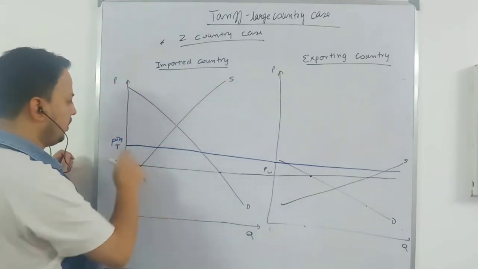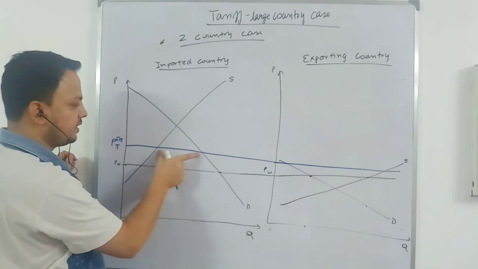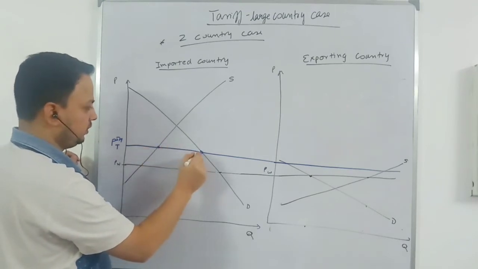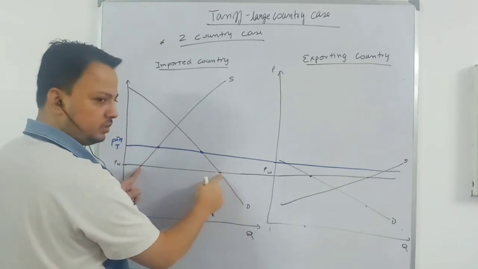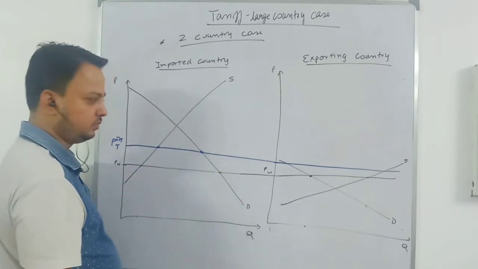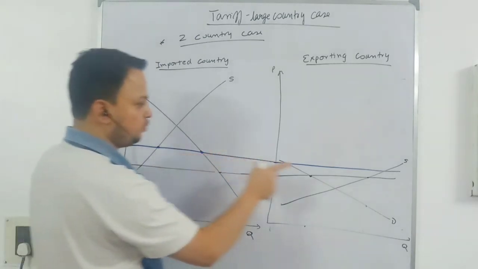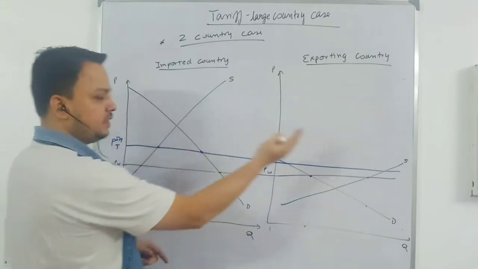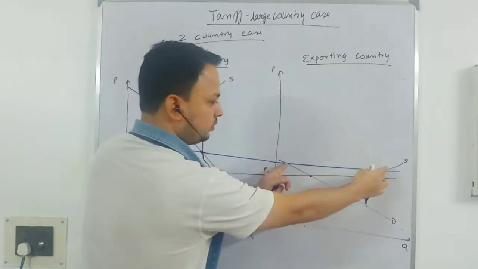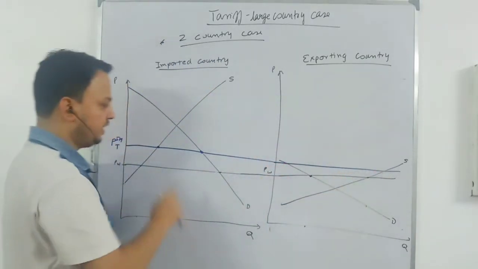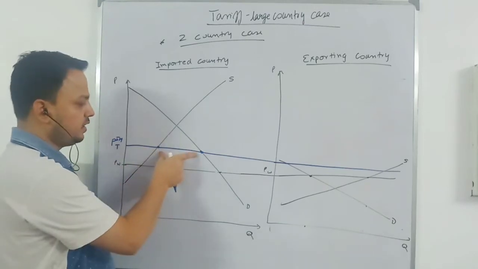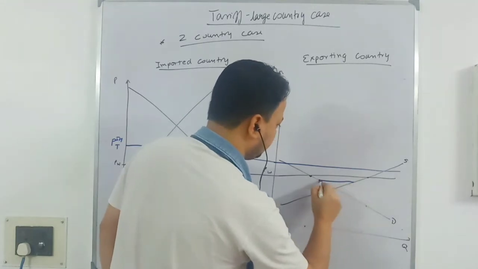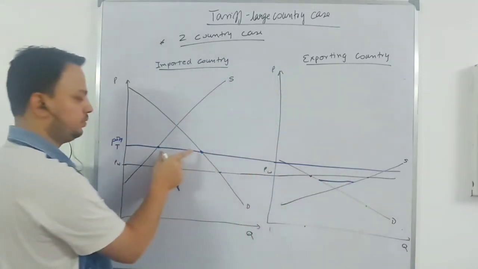Now at this price, this country is importing this much amount. Previously it was importing a high amount, now it is importing less. I will place this importing amount here because at this price the exporting country wants to supply more, see this much amount, and this country doesn't want this much. This country wants only this much. This amount is the same as this amount.